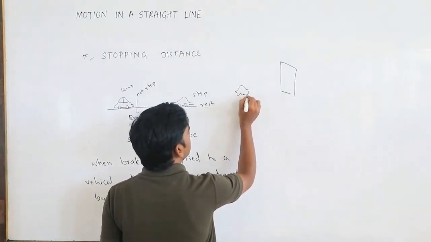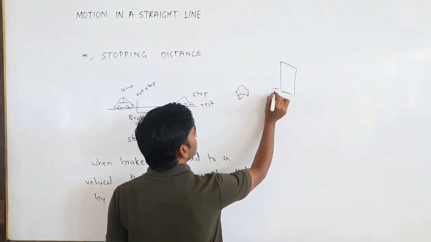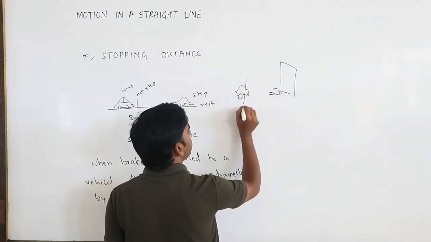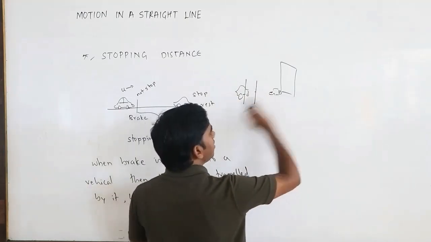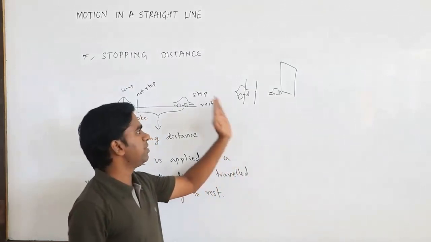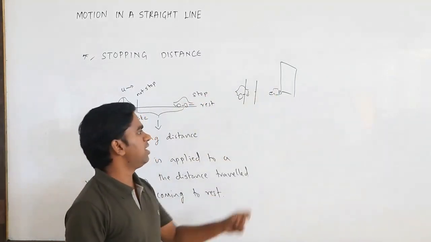If you apply the brake here, it may come to rest and stop over here. Suppose instead of applying the brake here, you apply the brake here, what will happen? Even though you apply the brake, your car will not stop. It will hit the wall. So it is very important.